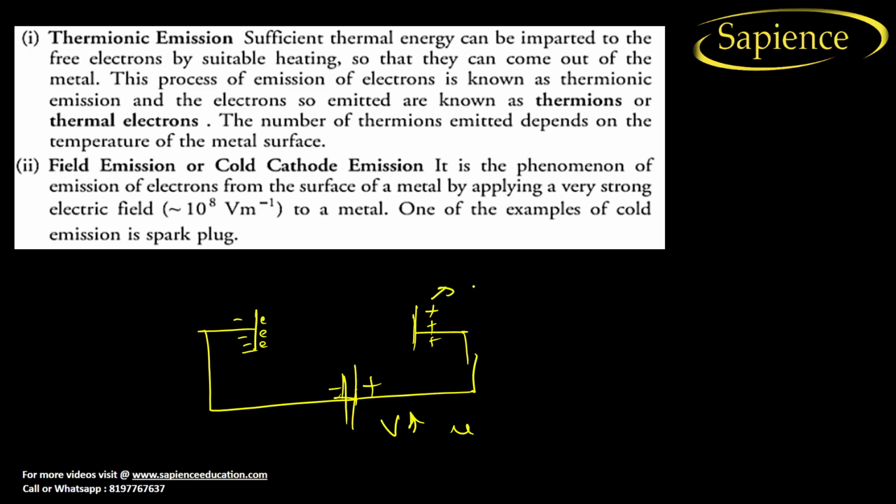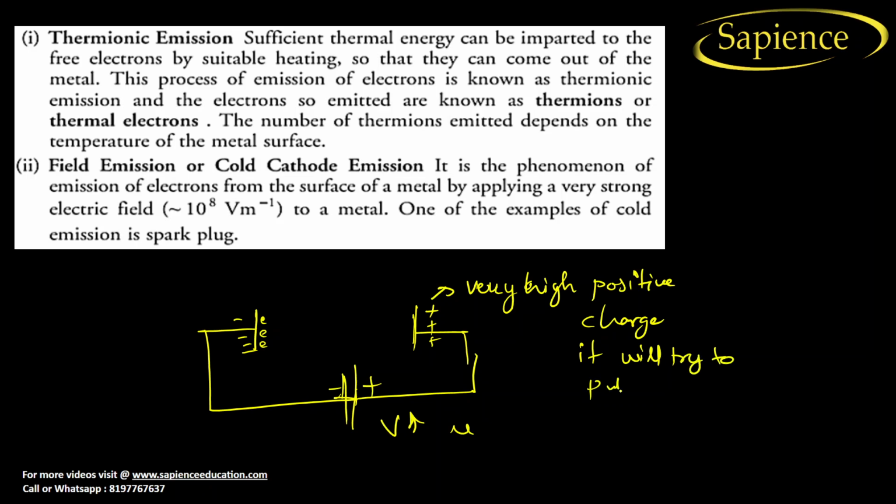there will be a very high positive charge, due to which it will try to pull the electron. As soon as it pulls the electron, the electron will come out from this plate and start moving. And this is considered as field emission or cold cathode emission.